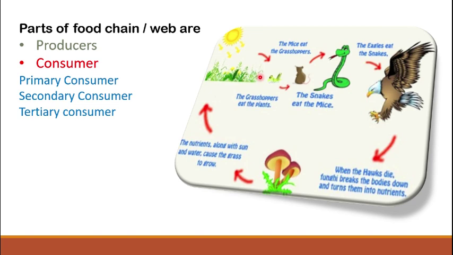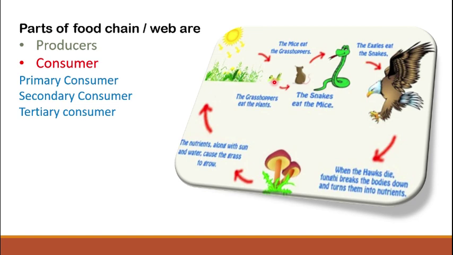Like here, grass or the plants are shown. These are named as the producers. These producers are eaten by the animals. They will be named as consumers. Consumers are further classified as primary, secondary and tertiary. Primary consumers directly eat the plants, also called herbivores. Like the grasshopper is there, so it is the primary consumer.